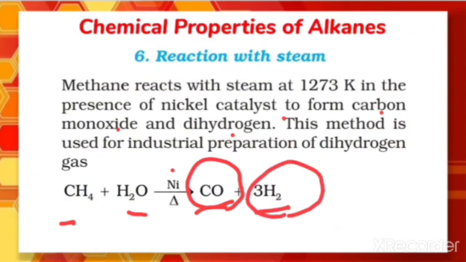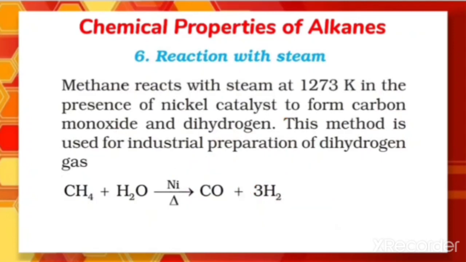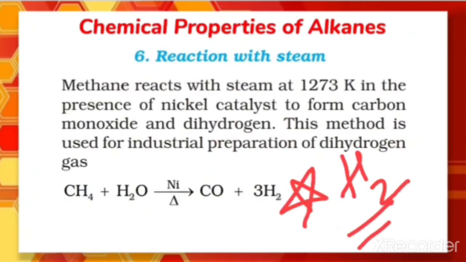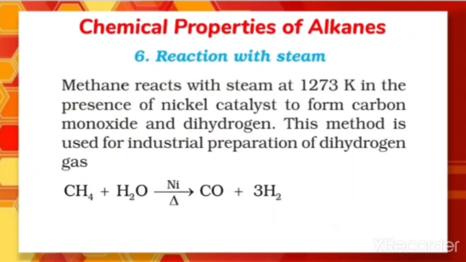This method is used for the industrial preparation of dihydrogen gas. We have learned this equation already in the chapter hydrogen. While discussing the preparation of dihydrogen, we learned this equation, the preparation of hydrogen gas from alkanes. So this reaction is the reaction with steam.